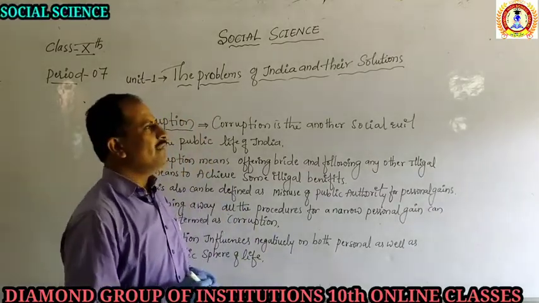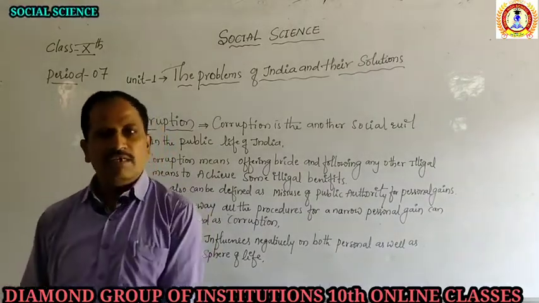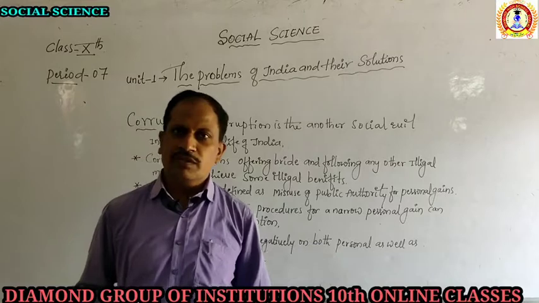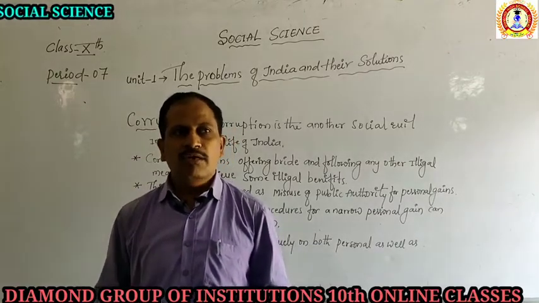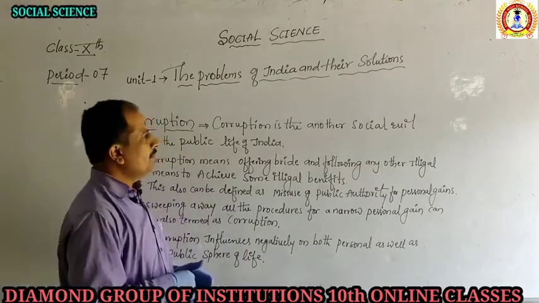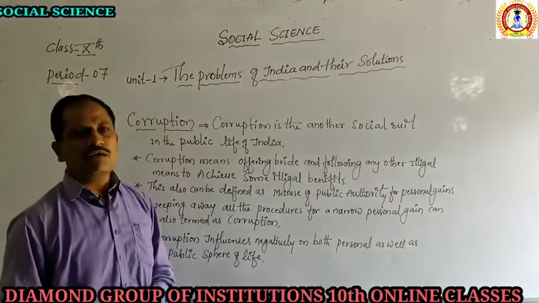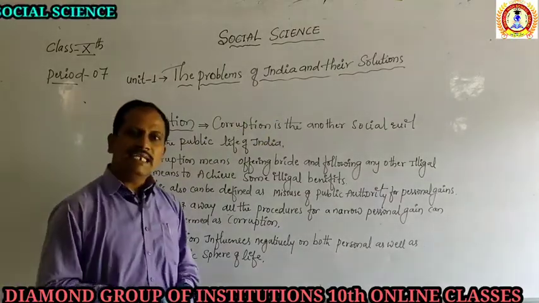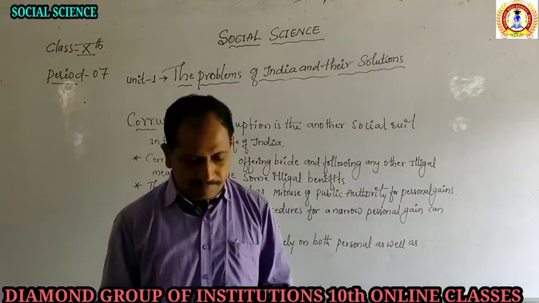But after 1947, it is also one of the important problems we see till today, due to political involvement and due to the support of common people of India towards illegal works.